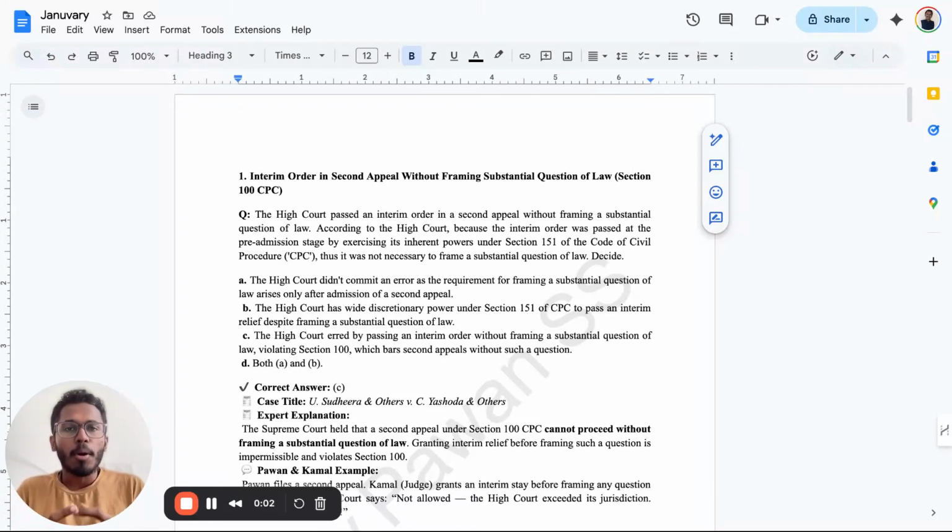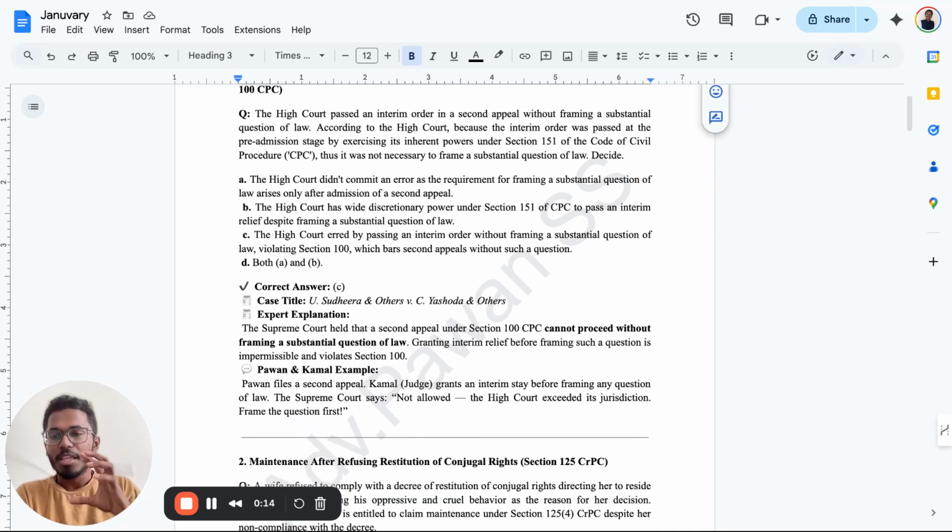So today we'll be learning about all the important judgments which are required from your exam perspective in a detailed manner, which is very essential for your upcoming exam. Please do focus, please be attentive, and let's get started. As per the normal procedure for all the judgments, we will be learning by a case scenario, then we'll be linking it with our concepts, so it will be saved in your memory first.